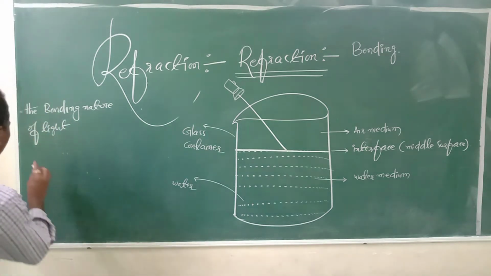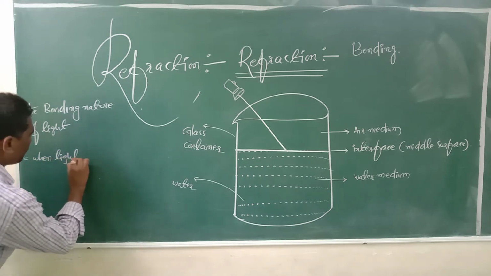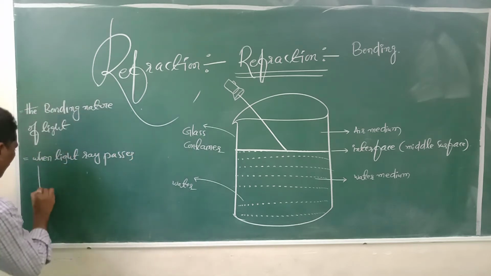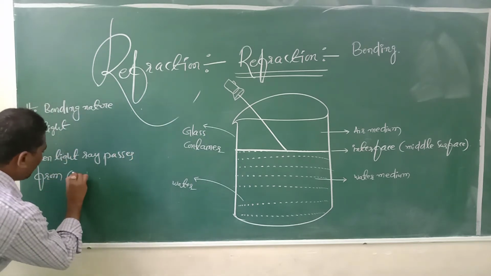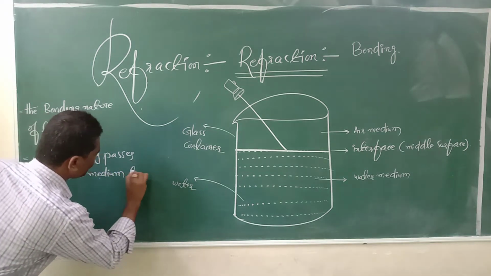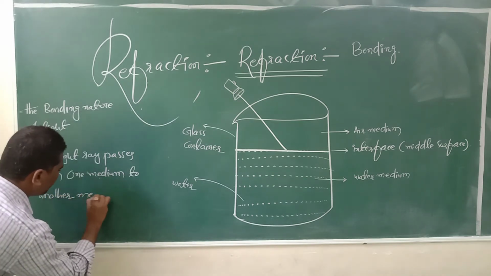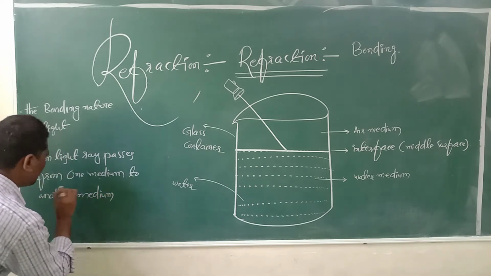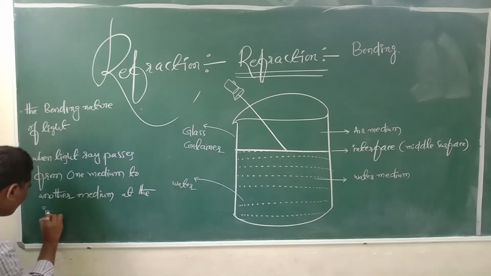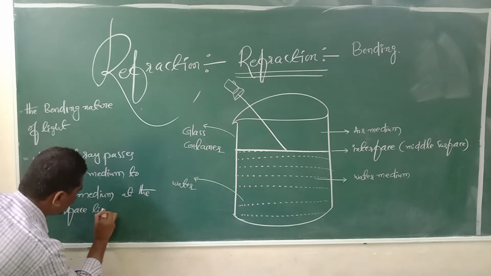In physics language, when a light ray passes from one medium to another medium, at the interface the light ray bends.